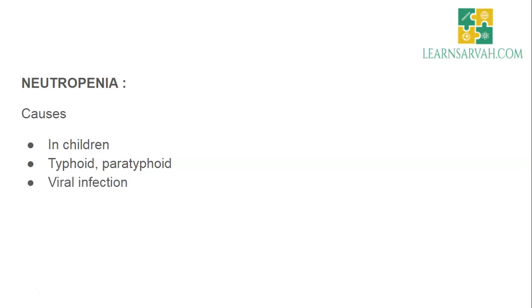Now coming to neutropenia, it means the neutrophil count will be reduced. Coming to the causes, in children, then typhoid, paratyphoid, and the most important is viral infections. Also, we have discussed earlier leukopenia. Leukopenia is seen in bone marrow depression. Also neutropenia is one among the leukopenias. So bone marrow depression causes neutropenia.